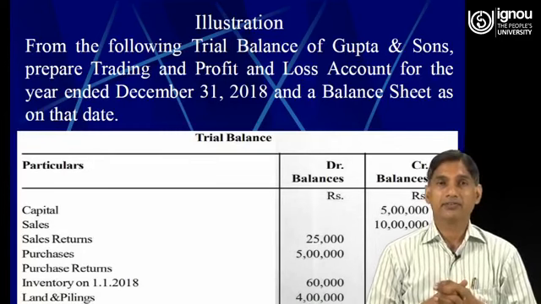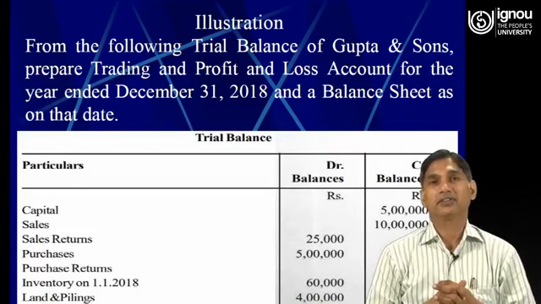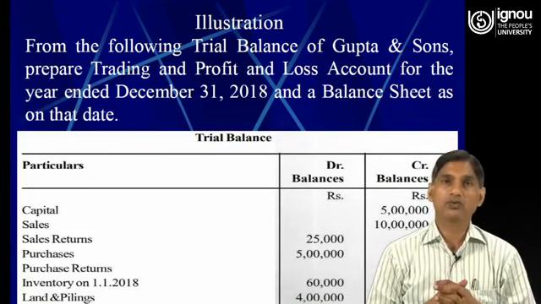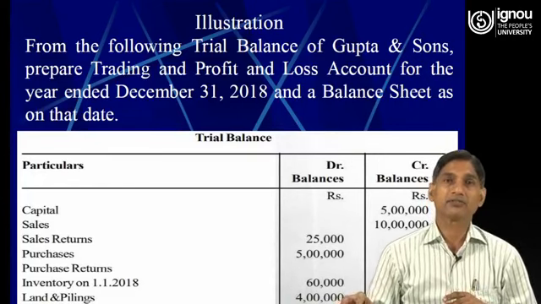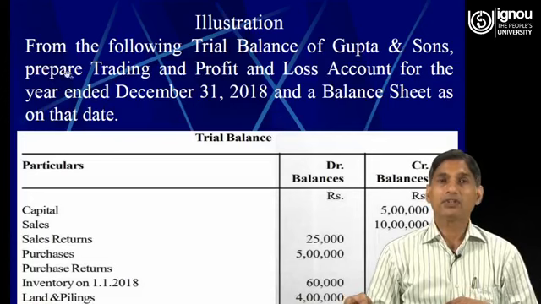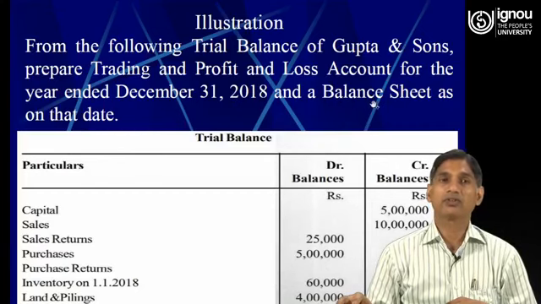We will try to understand it with the help of an example which is with us. From the following trial balance of Gupta and Sons, prepare trading and profit and loss account for the year ended 31st December 2018 and a balance sheet as on that date.